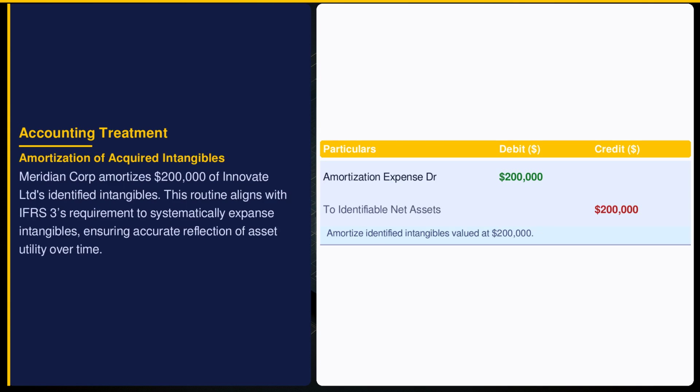Amortization of $200,000 in identified intangibles is necessary to allocate the cost over useful life, as directed by International Financial Reporting Standards 3. This process aligns expenses with revenues generated, refining profit calculations, and supporting informed investment decisions.